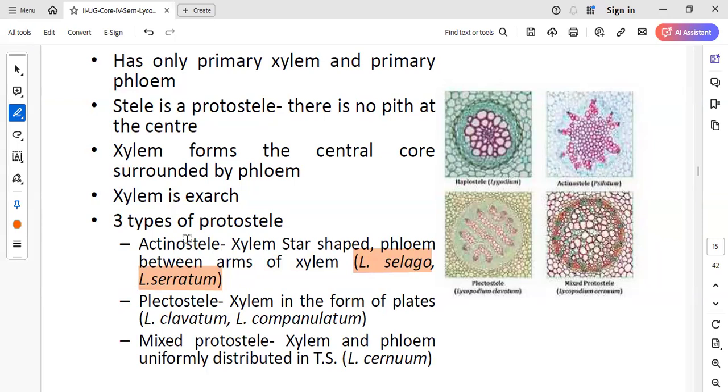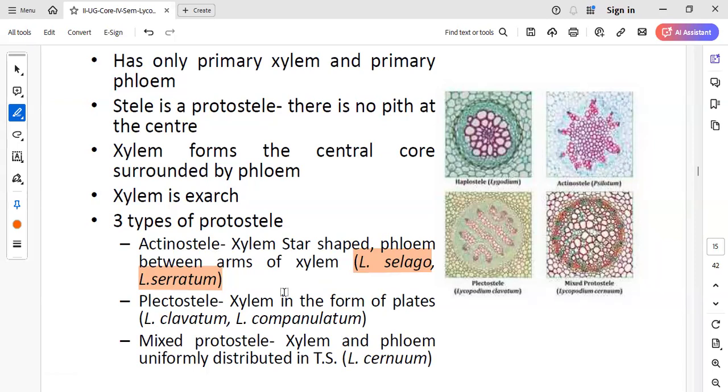What is actinostele? The stelar region which is in the form of a star shape. Especially the xylem is in the star shape. And at the tips of the arms of this star, we can see the presence of the phloem. So the examples are Lycopodium selago and Lycopodium serratum.